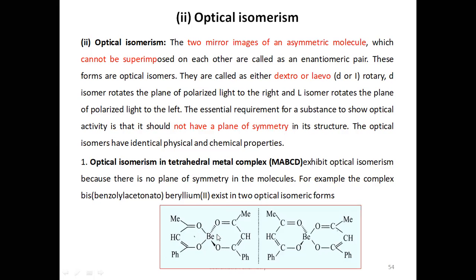Because of that, when you cut the molecule, you will get two different parts, and these two are mirror images to each other. This is below the plane, this is above the plane, and these two are in the plane. So you cannot cut the molecule into two equal halves. That's why it is an asymmetric molecule, and that's why it shows optical isomerism. Very few examples are found with this type of isomerism. This is one example.